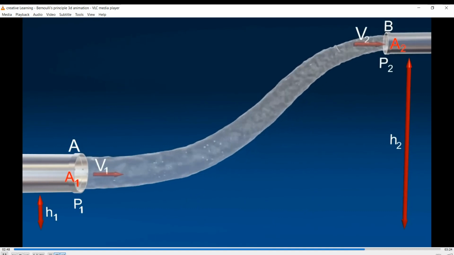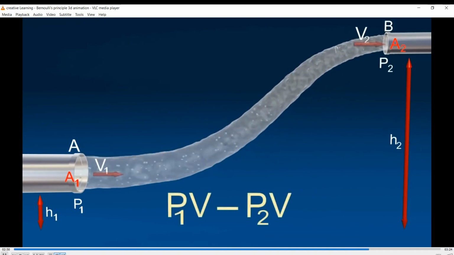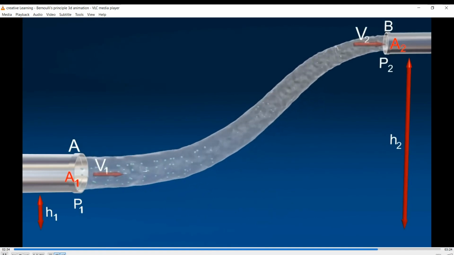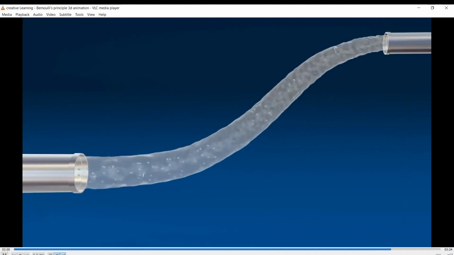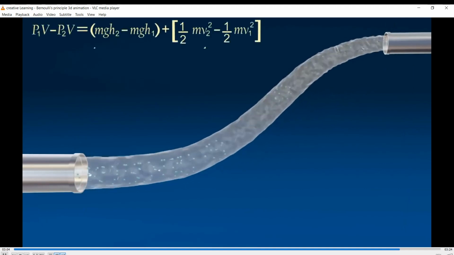Net work done equals P1V minus P2V. The net work done per second equals the increase in the potential energy and kinetic energy per second from A to B, according to the law of conservation of energy.